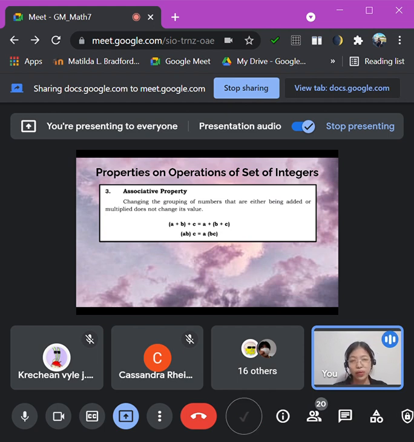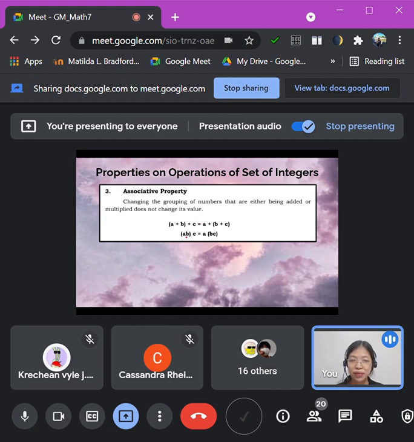So we are going to use now grouping symbols, or shall we say our parentheses. Okay, kung asa nimo ibutang ang parentheses, their values will not change. Okay, so as you can see there, it is an illustration. So we have for addition, quantity A plus B, and then plus C is equals to A plus quantity B plus C. So equal lang gihapon na siya class.